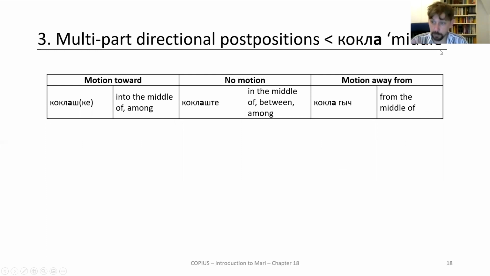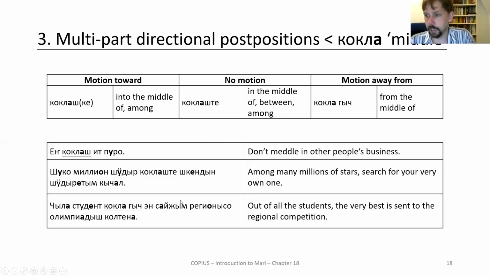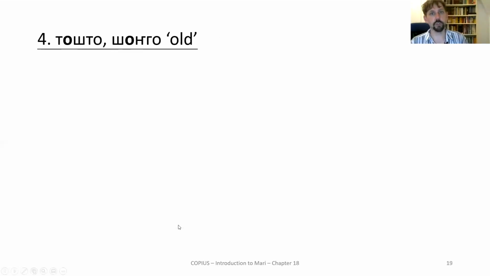is kokla. This now uses the productive endings, but kokla, it's like the interval, the room in between. But this is the basis of three very commonly used postpositions in Mari. Koklashte, the no motion one, in the middle of, between, among. This is also often used in a figurative sense, like among the people of this village or something like that. Koklagich, from among the people in this village, who knows how to play the violin or whatnot. And koklashke, into the middle, into the midst of a group or so. Here you see a few usage examples of that. Toshto, shongo, both of these words are translated as old.